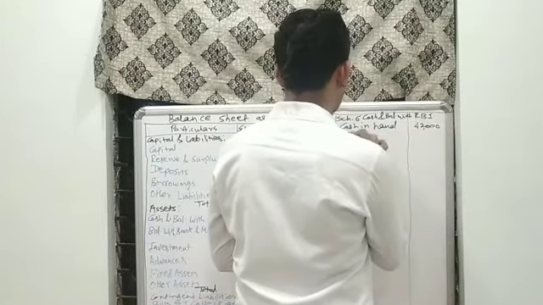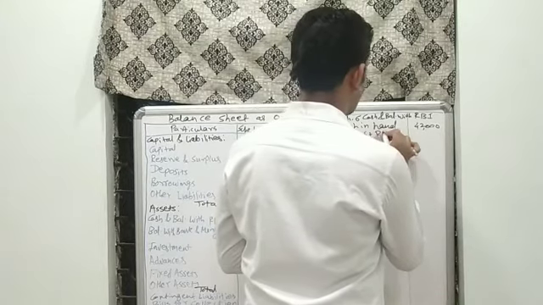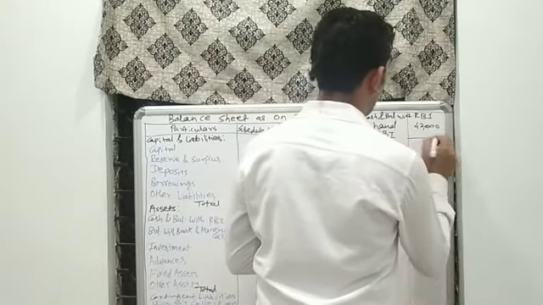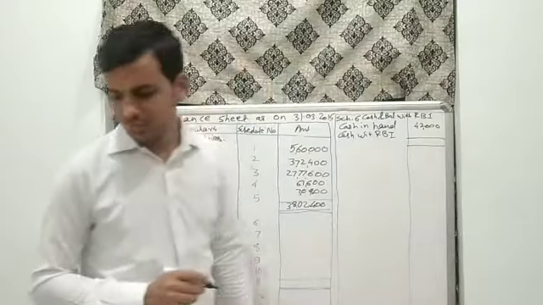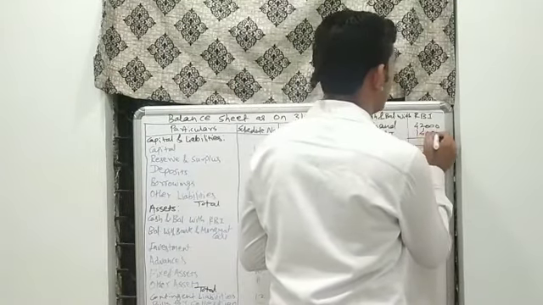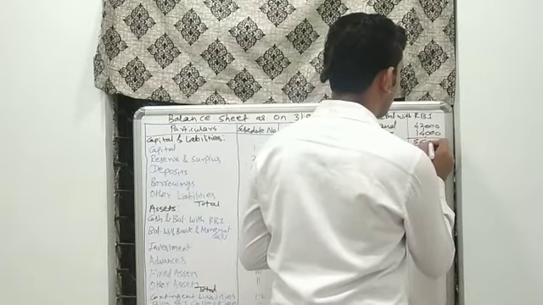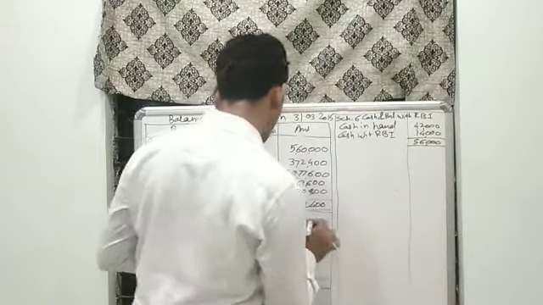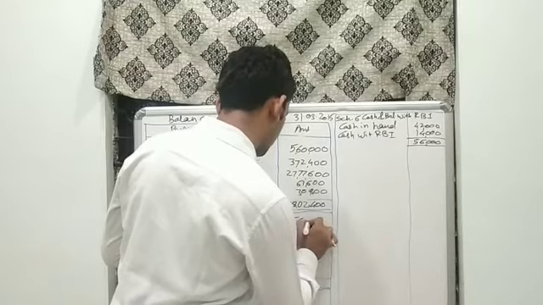Next, cash with RBI has also been provided, amounting to rupees 14,014. So we have to make the total of it, rupees 56,000, and transfer it to schedule number 6 of the balance sheet.